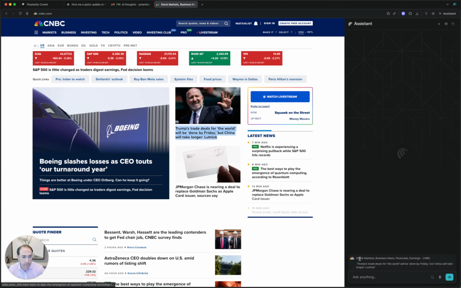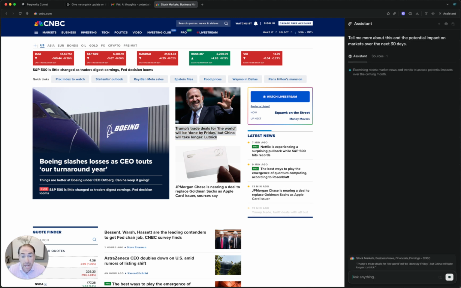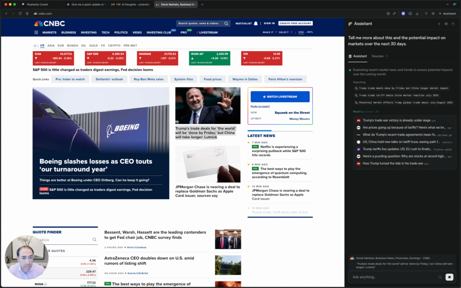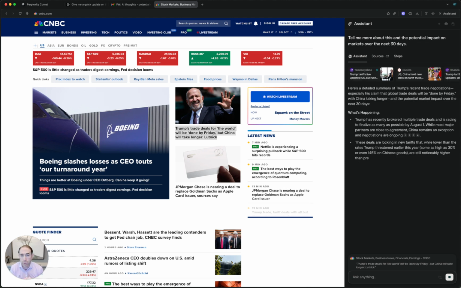And look, it says right here, stock market, it says Trump deals. Tell me more about this, and the potential impact on markets over the next 30 days. So right there, it's just going to now take that article and look at it. It's got that one source. It's going to then look at other sources to add up to 20 different sources.